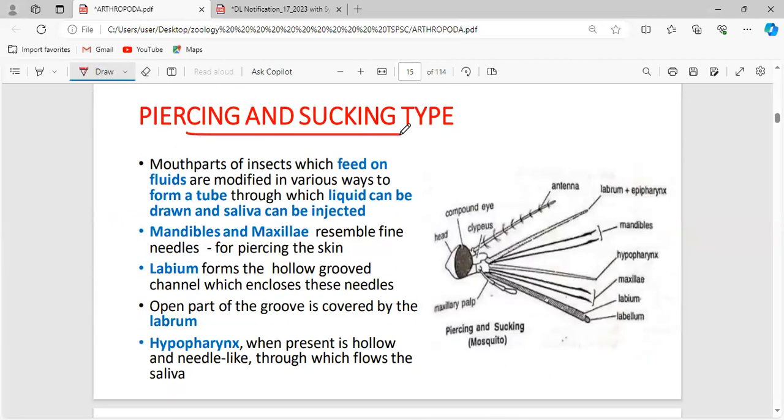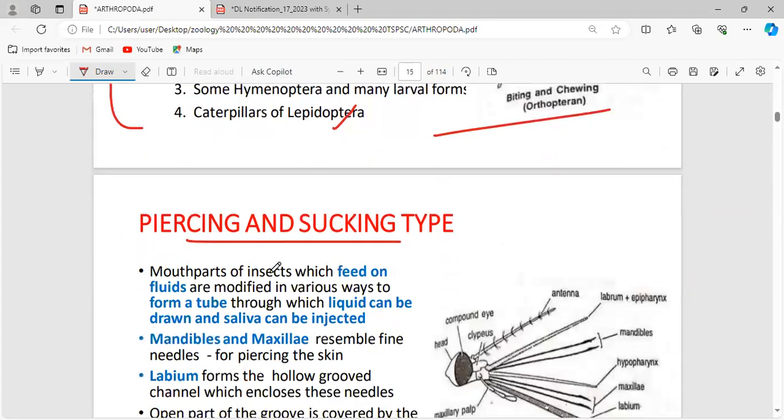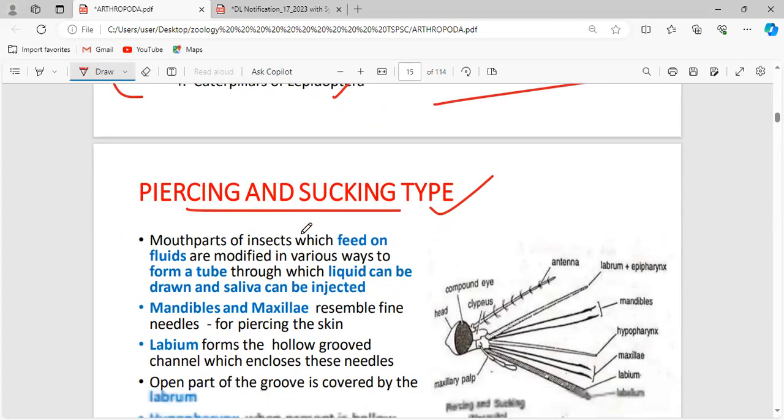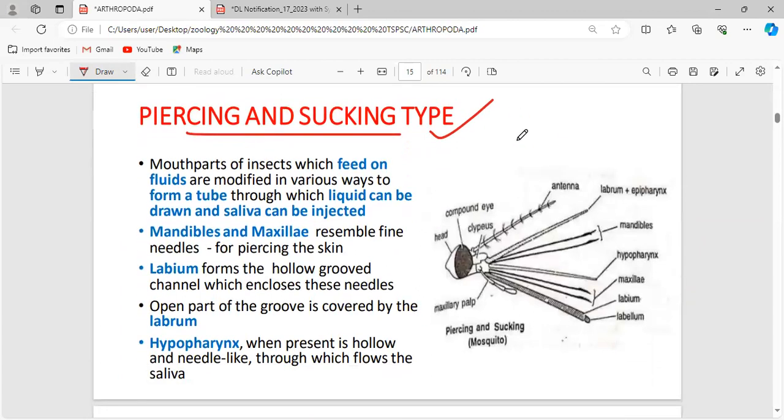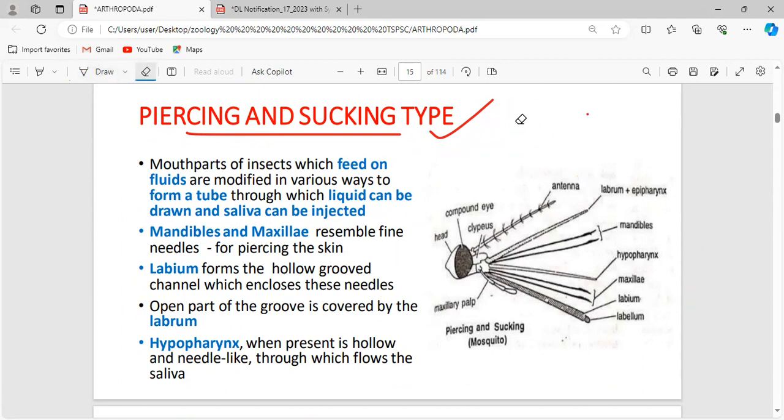Now, piercing and sucking type. The silverfish, this is an insect. Okay, this is a type of insect. This is not a fish. Like the starfish, we say starfish, but it is placed under the phylum Echinodermata.